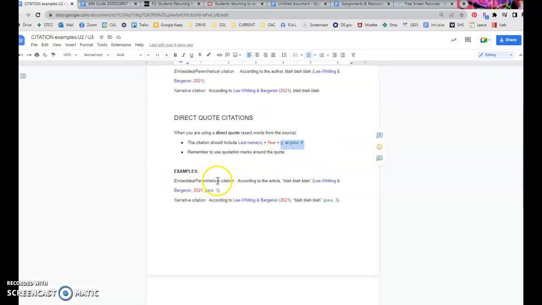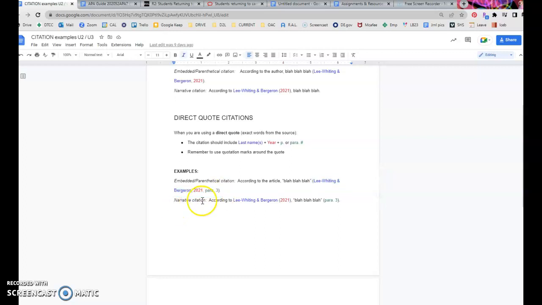So, your embedded parenthetical citation, according to the author, blah, blah, blah, except this time we're using the exact words, so we have to have quotation marks around the quote. And then our embedded citation includes the same information that we had the first time, but we've added now the paragraph number where we found that quote. We're using para. as an abbreviation for paragraph.